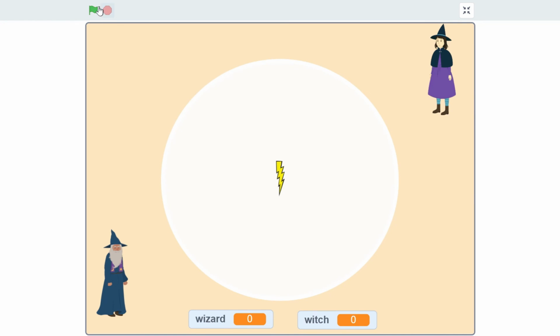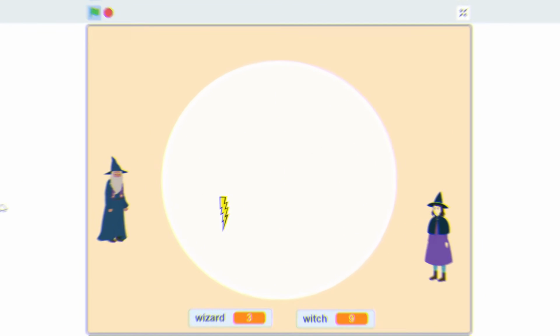Try playing this game. If one of the players has reached the number 10, then the loser will be cursed by the winner into an animal.